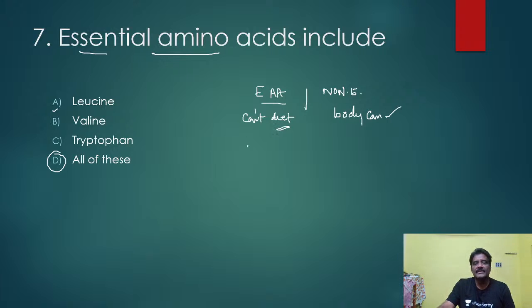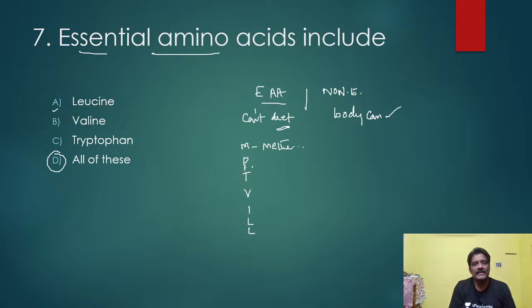What are essential amino acids? Many people feel difficulty in memorizing. So there is one easy way to learn essential amino acids. What are non-essential amino acids? So here I will write M, P, T, V, I, L, L. Here you see, M stands for methionine.